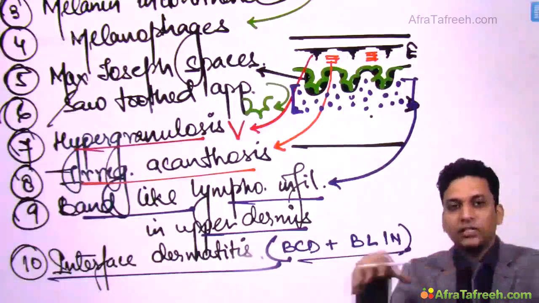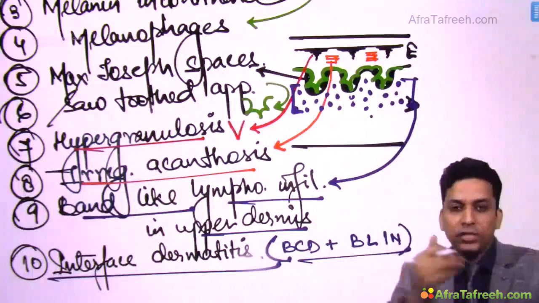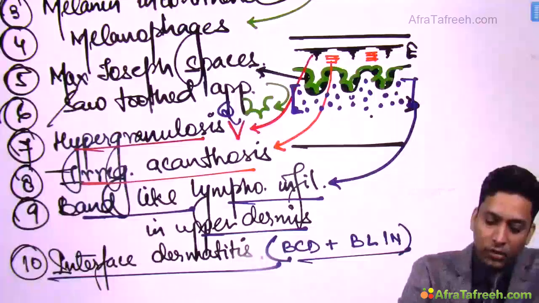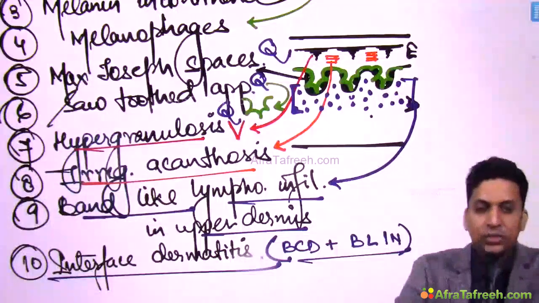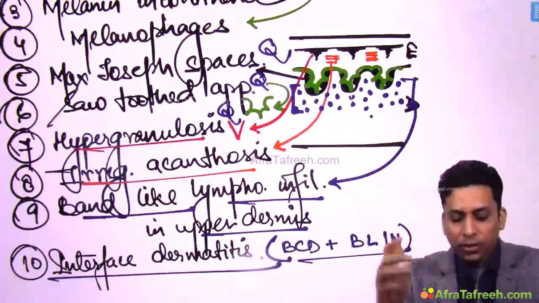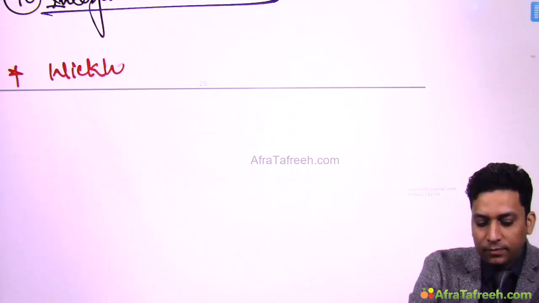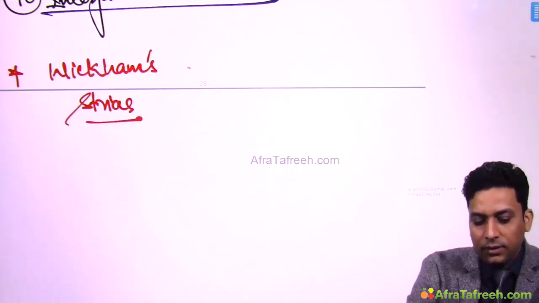So these are various histological findings which are seen, and sometimes questions are asked on them. Already questions have been asked on wedge-shaped hypergranulosis, saw-toothed appearance, Max Joseph spaces, Civatte bodies, so remember them. One important fact: I told you Wickham striae are seen in lichen planus.